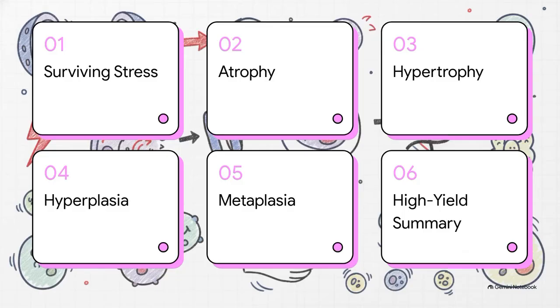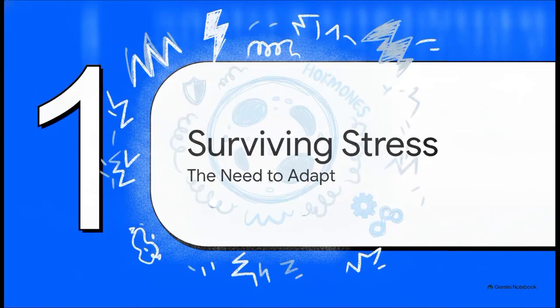Okay, let's just quickly look at our agenda for today. We'll start with surviving cellular stress, then cover atrophy, hypertrophy, hyperplasia, and metaplasia, before wrapping it all up with a final high-yield summary. All right, let's kick things off with Section 1, Surviving Cellular Stress, the Need to Adapt.